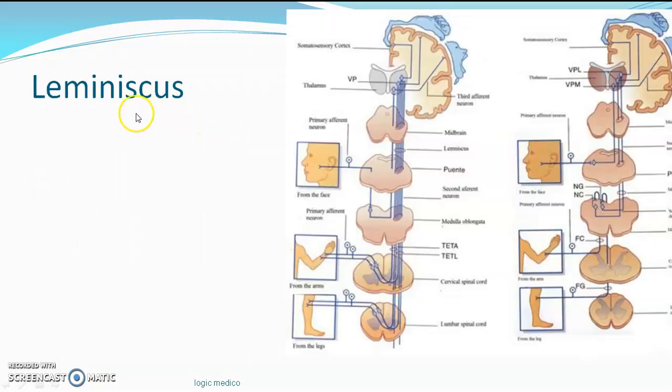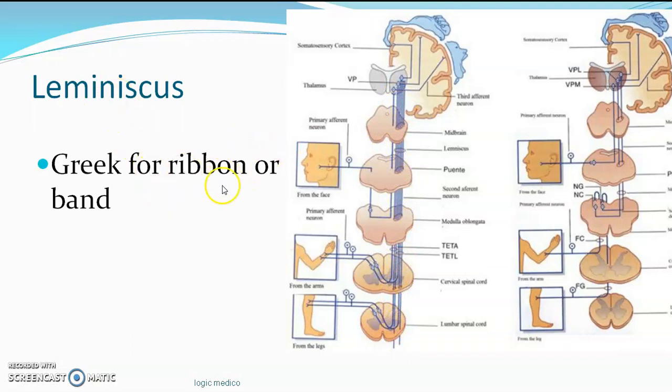Next, lemniscus. Another word is lemniscus. Sometimes what happens, if you see the entire tract once for all, it appears like a ribbon. So some of the authors also call the tract a ribbon or a band. So they term it lemniscus. There are so many lemniscus, basically 4 in number. Medial lemniscus, that is the posterior column tract, becomes medial lemniscus. The tactile localization, discrimination, stereognosis, graphesthesia, all this is carried by the posterior column tract.